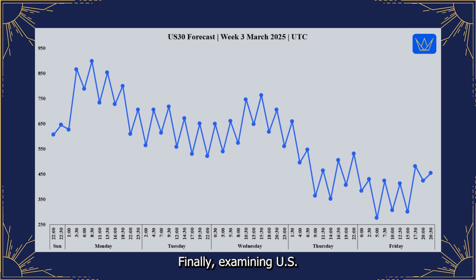Finally, examining US30, Dow Jones. Our fundamental perspective this week remains cautiously optimistic. Looking at the mass pressure data for the US30 for the week of March 16th to 22nd, 2025, the overall cyclical tendency indicated by the mass pressure data suggests a neutral to slightly bullish bias, with high intraday choppiness expected